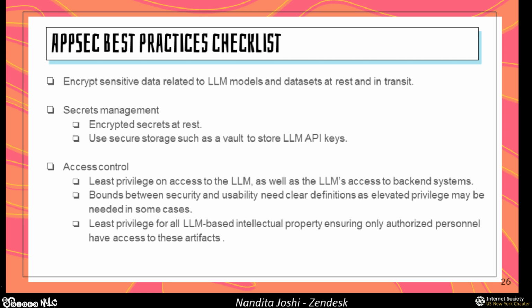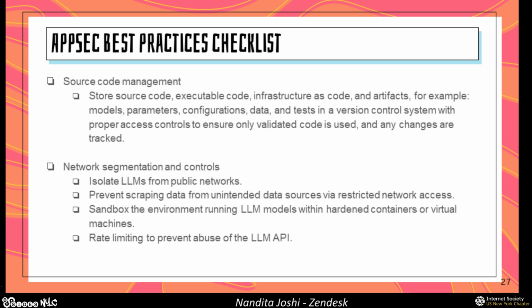And that's where you have things like least privilege and role-based access controls and network segmentation and controls such as isolating your LLMs from public networks, preventing data scraping by restricting your network access, and sandboxing your environment that's running your LLM models into hardened containers and VMs.